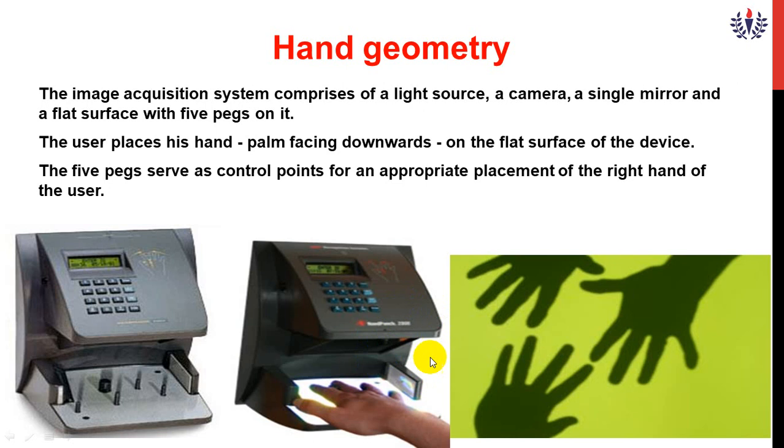Usually where do they use hand geometry, can anyone tell me? Hand geometry, where have you found it? Aadhaar card, good.